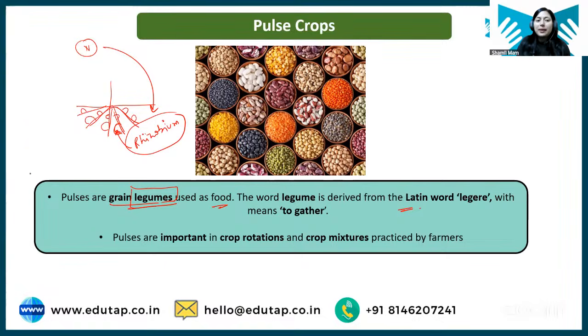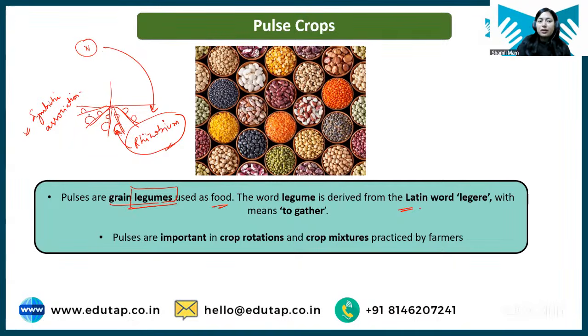Basically students, this is a symbiotic association. What is a symbiotic association? Where both parties are benefited. Here the rhizobium bacteria gets shelter in the root nodules of these legumes, and in return the legumes get nitrogen fixed for themselves.